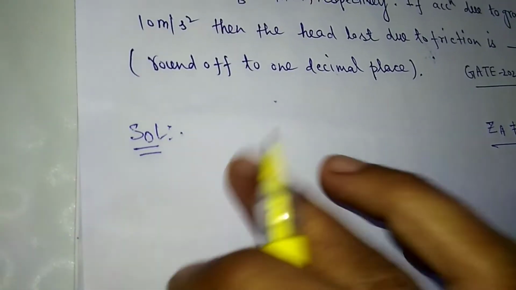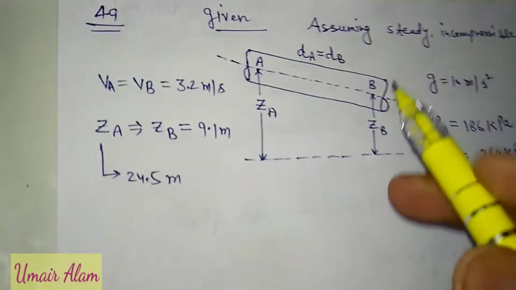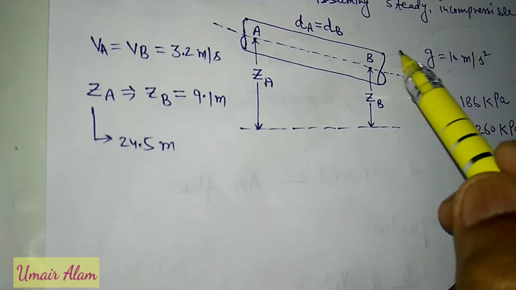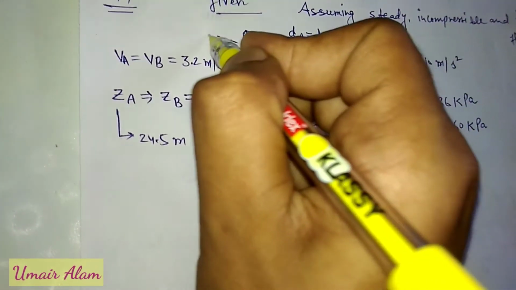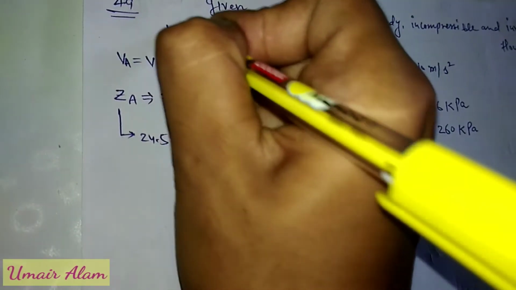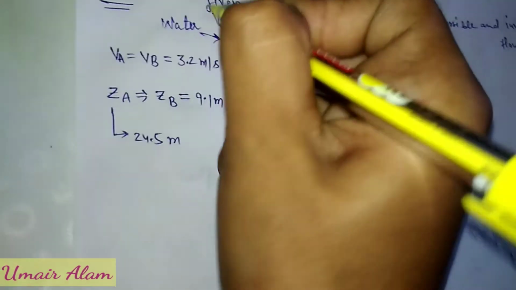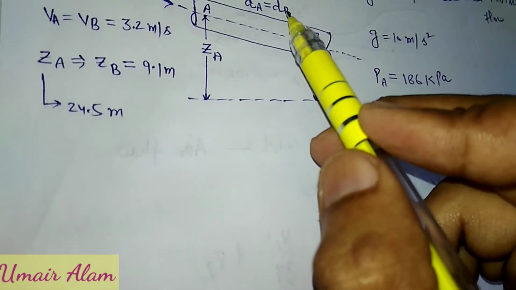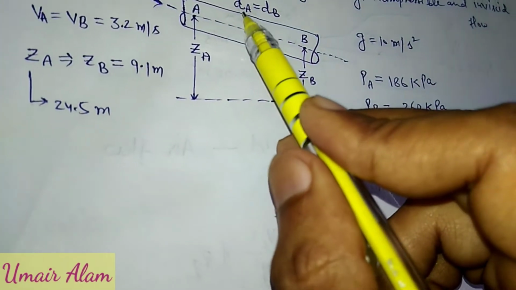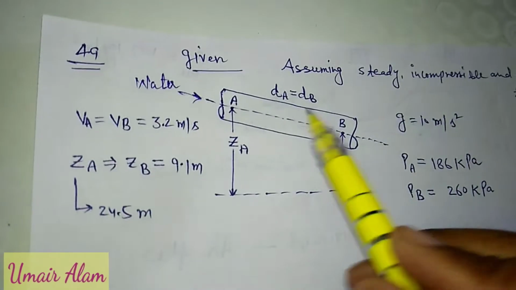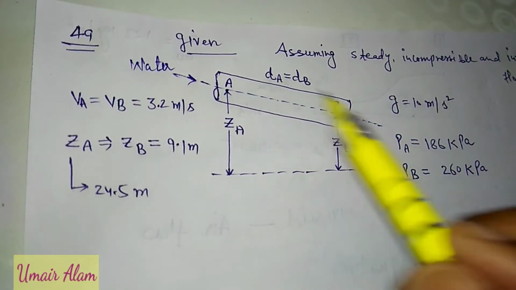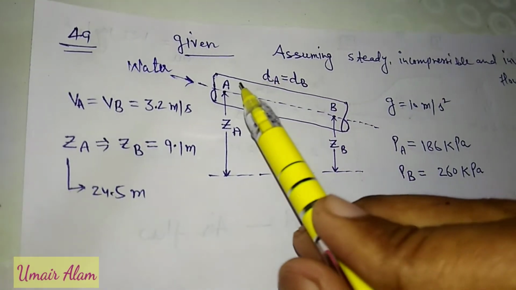I will solve this question on another page. I have already drawn this picture. So this is an inclined pipe in which the water is flowing from inlet to outlet. In the question it is given that the diameter of the pipe is uniform. It means there is no variation in the area of the pipe from inlet to outlet.